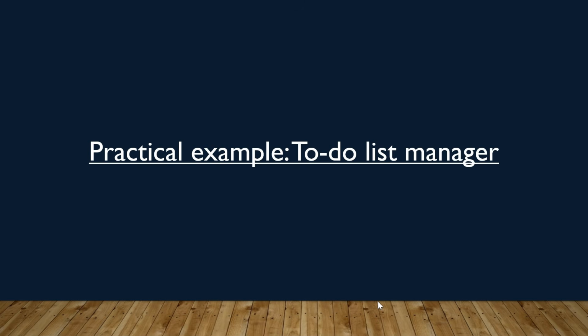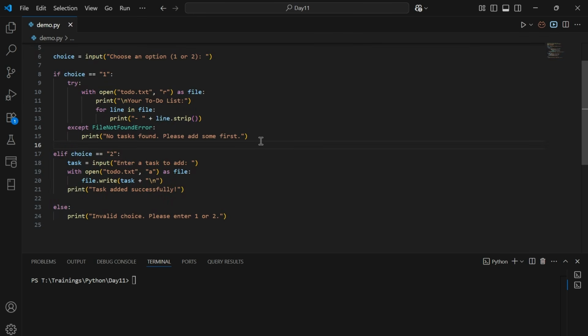Next, let's look into a practical example of a to-do list manager. Let's see this with an example. This is a mini to-do list program that allows a user to do just one of two things, that is, view existing tasks and add a new task. Once the user performs an action, the program ends with no loops.